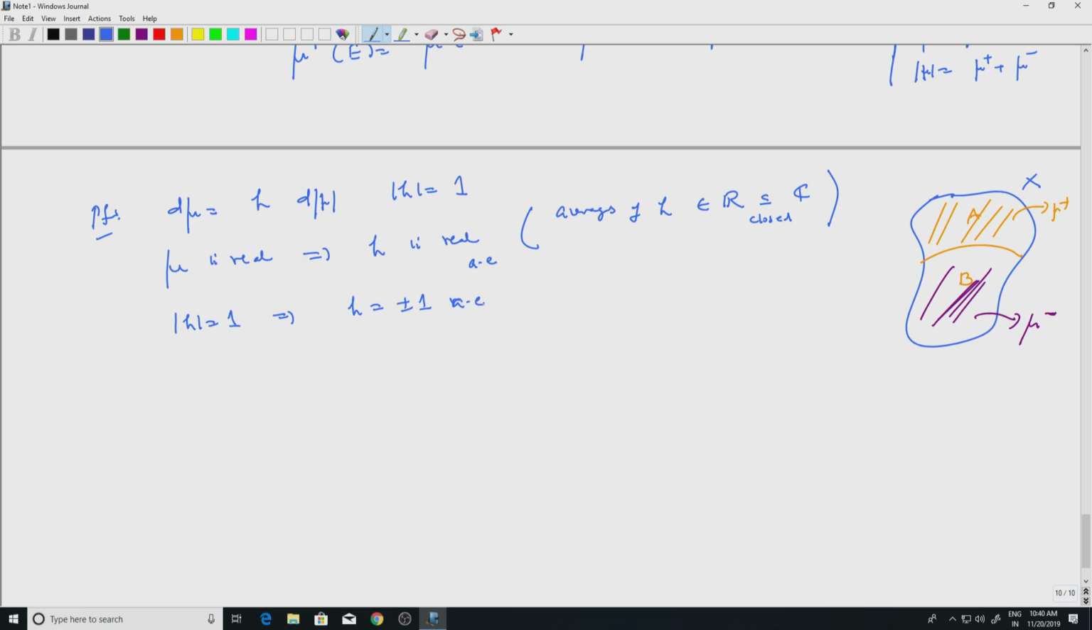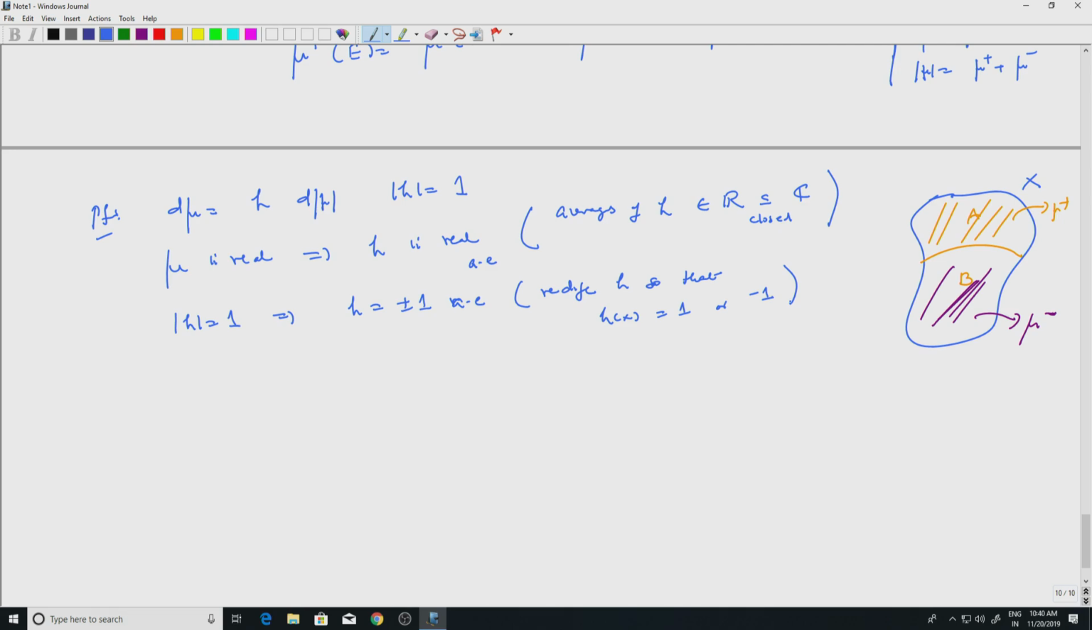So, we can redefine it. This is the usual thing: redefine h so that h of x is either 1 or minus 1. That requires only redefining it on a set of measure 0. On that set of measure 0 you define it to be 1, and that will do. Alright. So now it is clear what you should do.